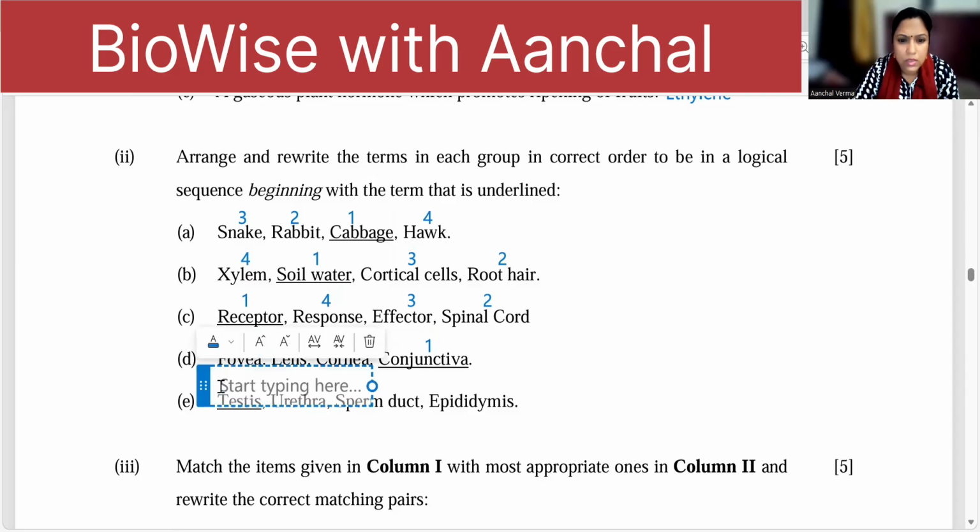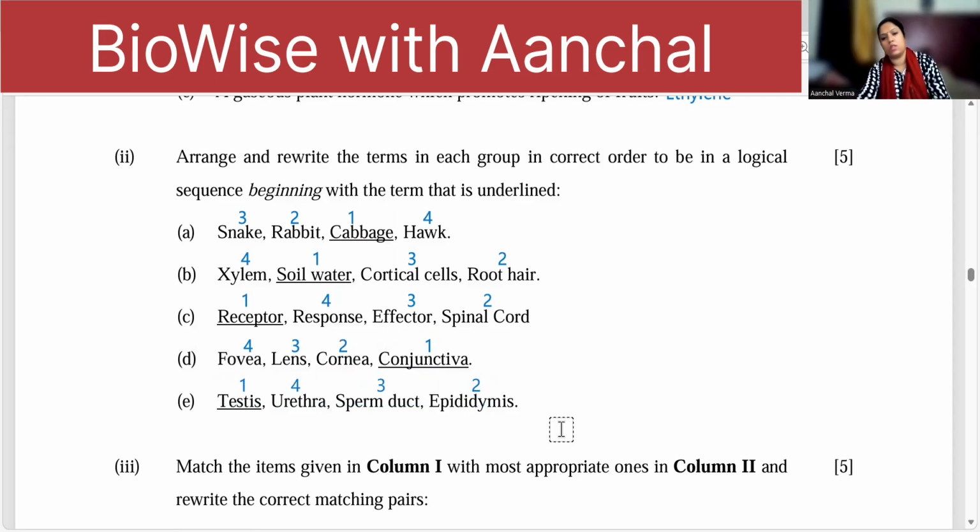Testis, urethra, sperm duct, epididymis. Now, in the testis the sperm is formed, then it matures in the epididymis. Then from the epididymis, it travels through the vas deferens, that is the sperm duct, and finally it reaches the urethra.